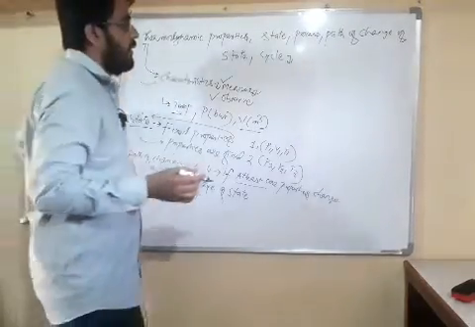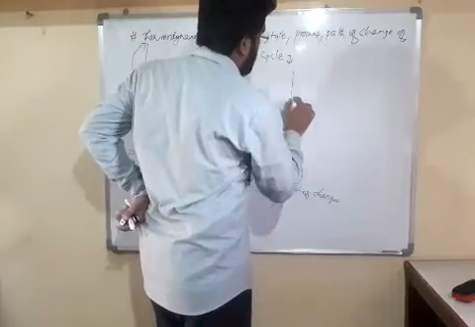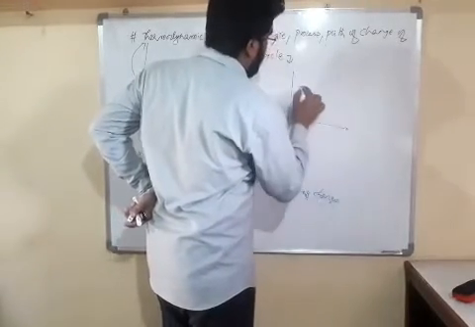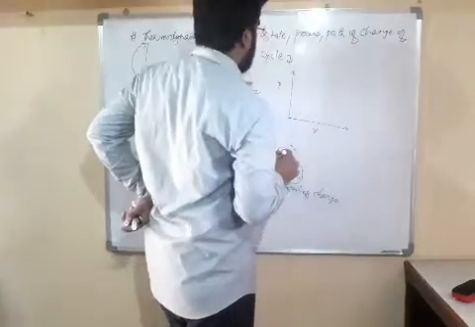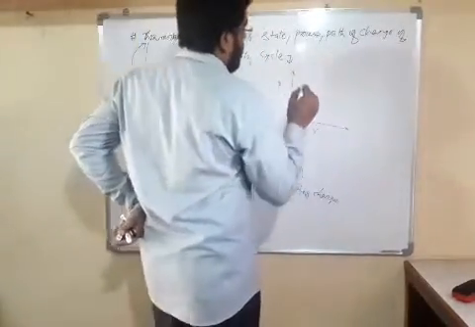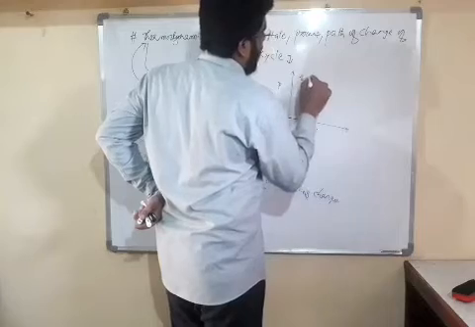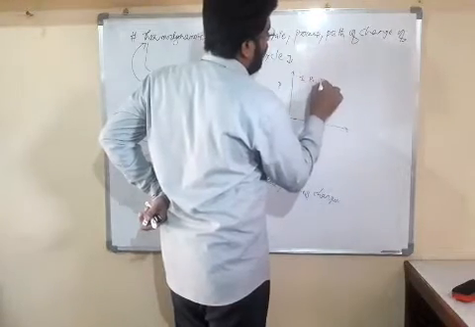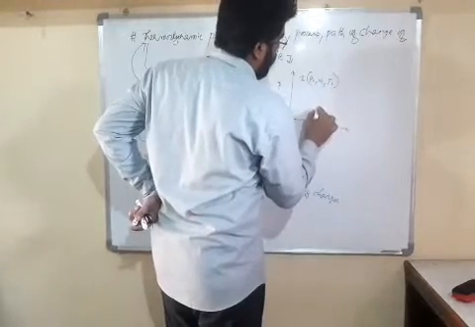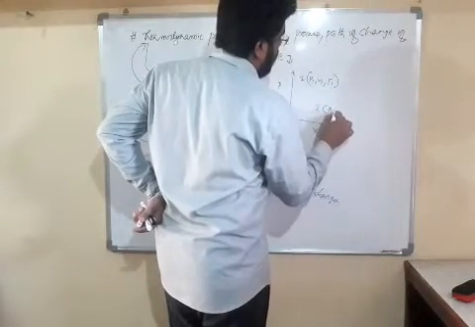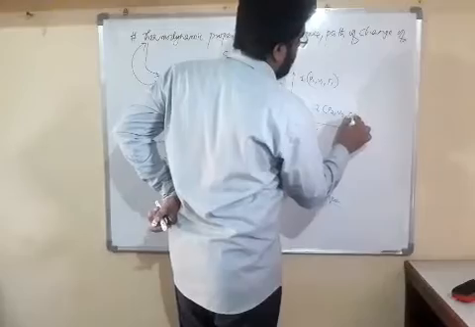Dear friends, if we take a PV diagram, here is the pressure axis and this is the volume axis. Now friends, this is state 1, which has pressure P1, volume V1, temperature T1. And this is state 2, which has pressure P2, volume V2 and temperature T2.